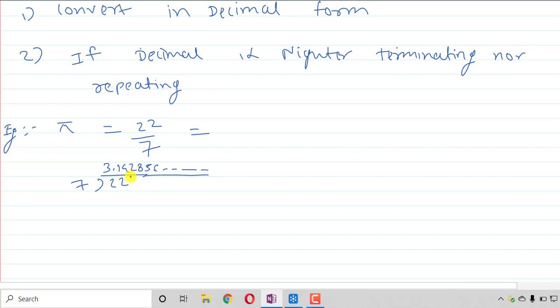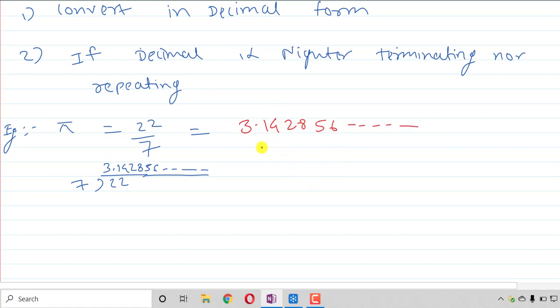So none of us or any computer has found the value of pi. Its value is 3.142856 and so on.